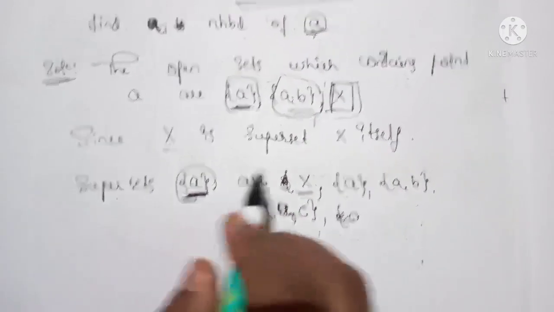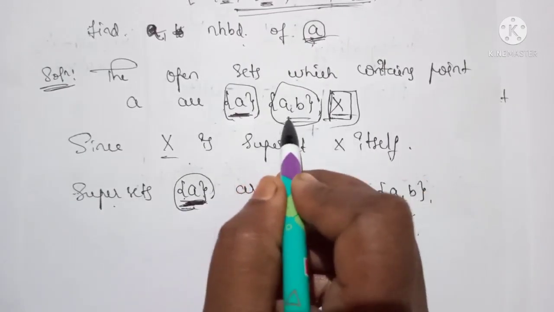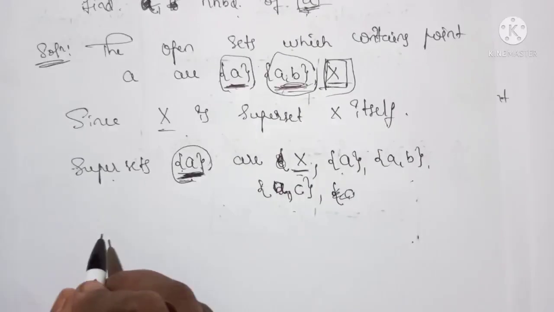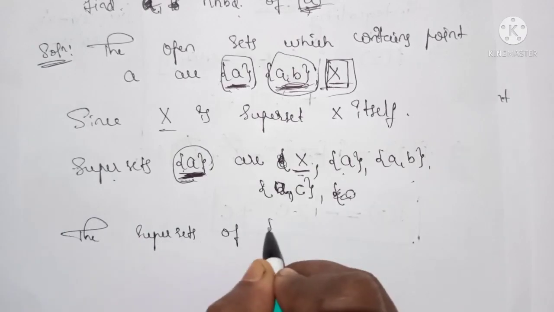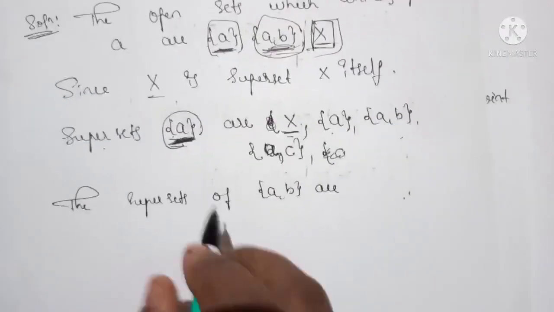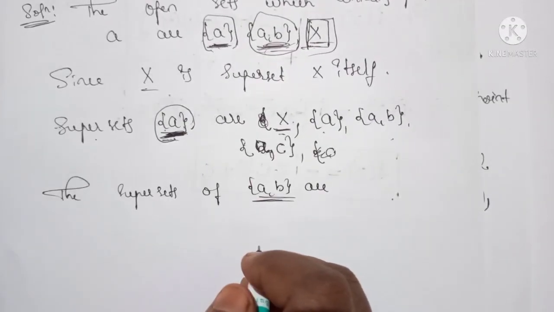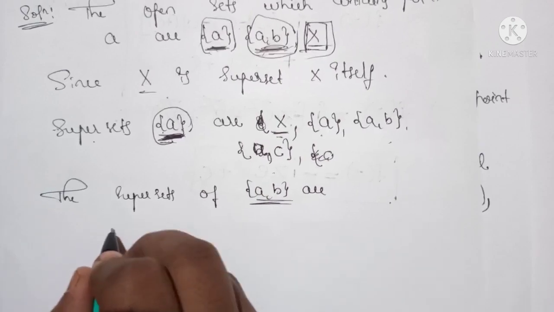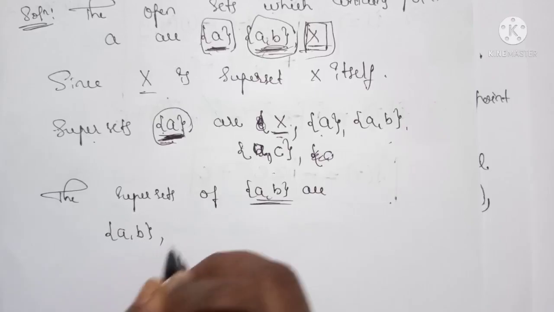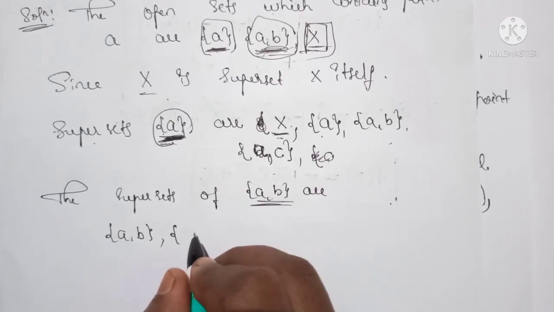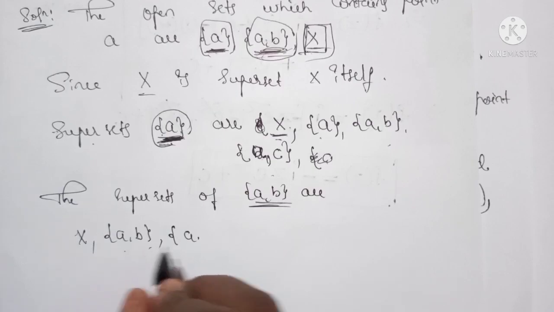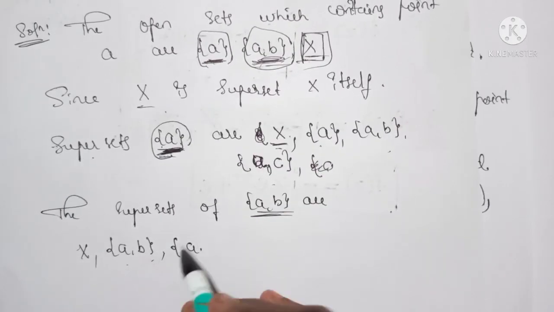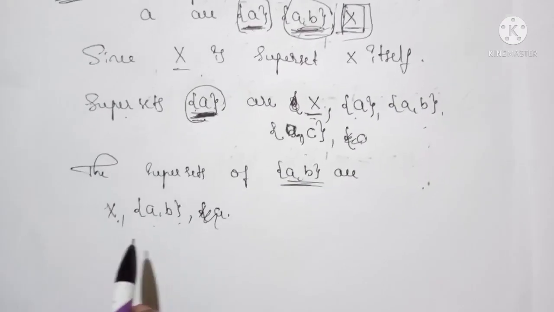Now we have to check this up. Already we have checked this X. Now we have to check the supersets of A comma B. So check all those subsets of X which contain this A comma B. They are first definitely A comma B, and second one is A comma B comma C, or you can write the set X. Only we have two sets, X and A comma B.